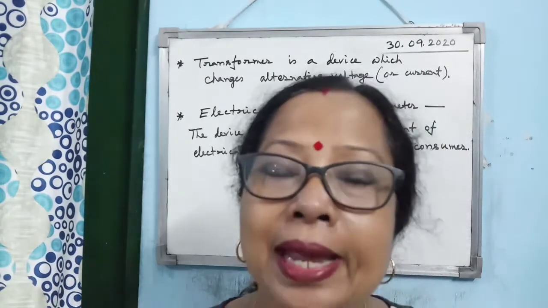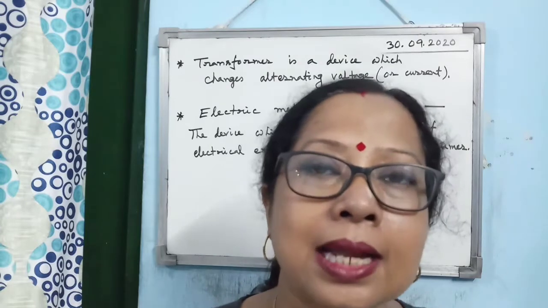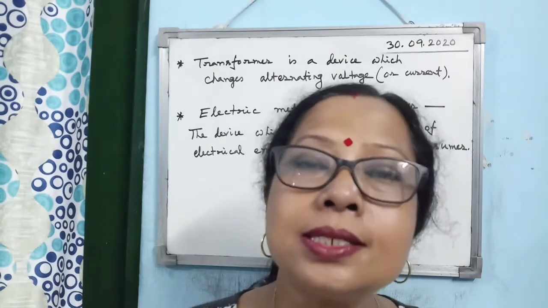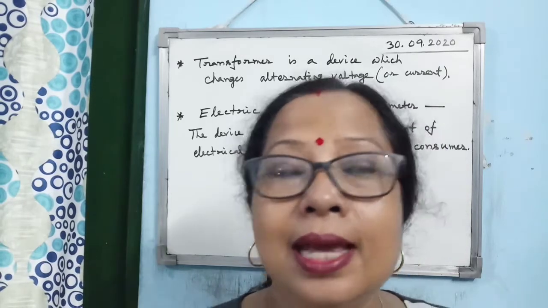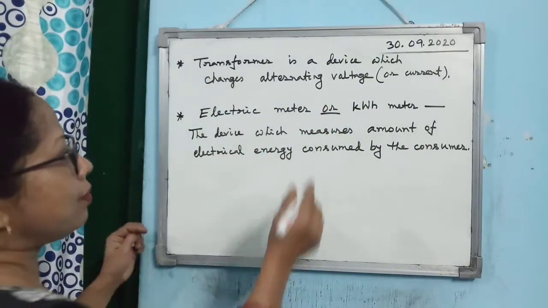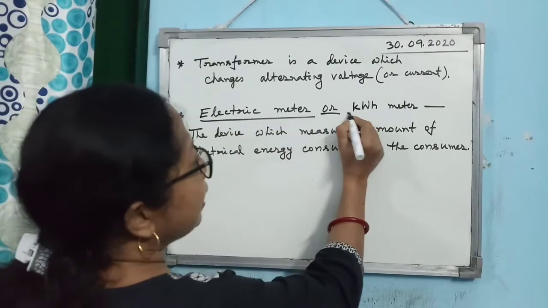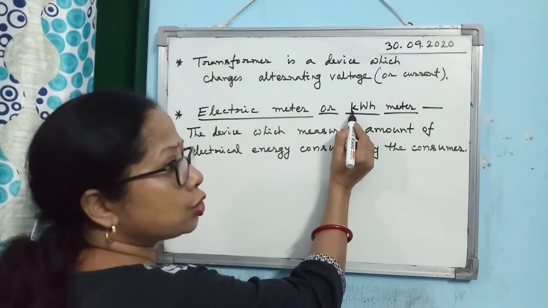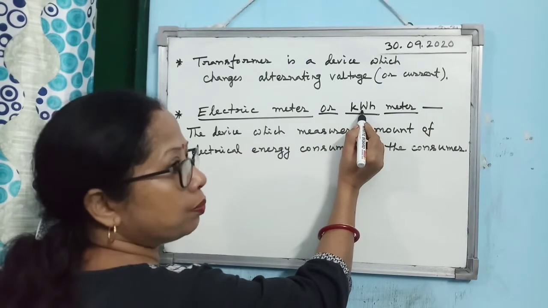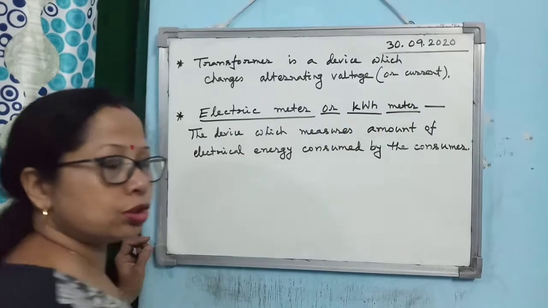So, from the main box, 3 electrical lines, live, neutral, earth, first enter the electric meter. The electric meter has another name, kWh meter. Here one point you must follow: k should be small, W should be capital and h should be small.